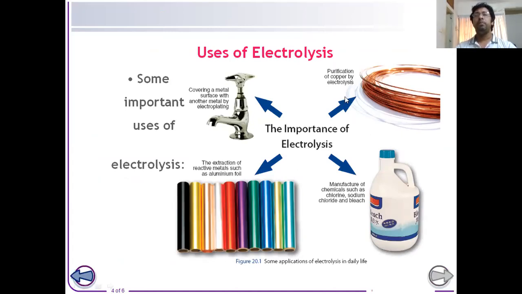Then purification of metals like copper can also be done by electrolysis. Electroplating is a very important process by which we can give a coat of a very precious metal on a poor metal. So there are many uses of electrolysis.